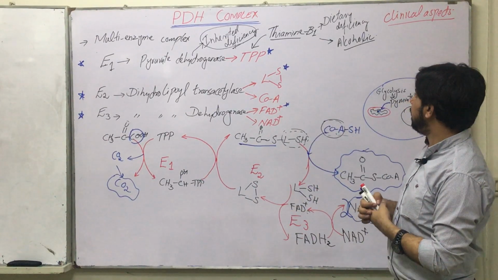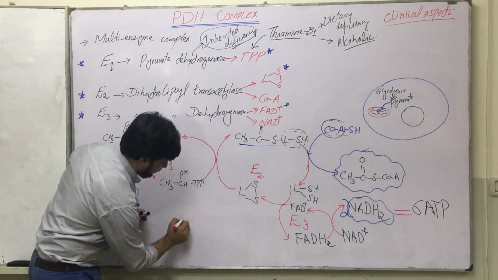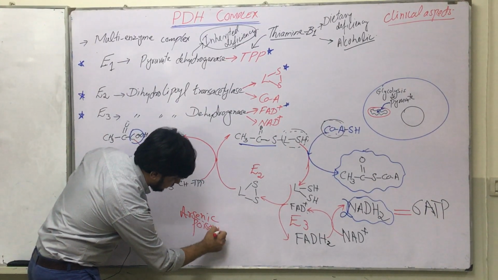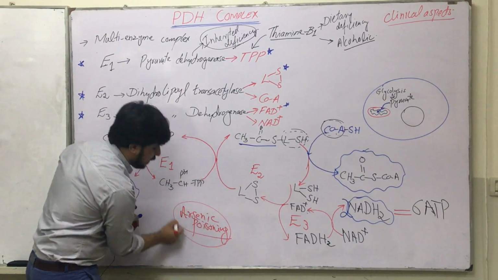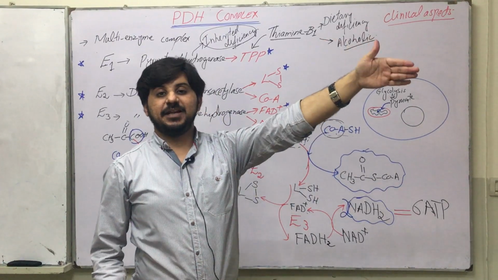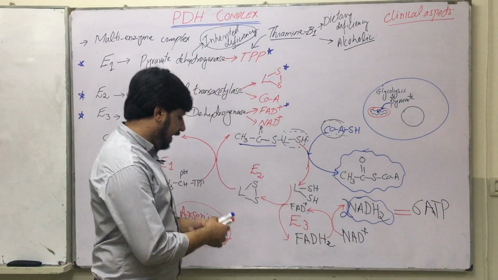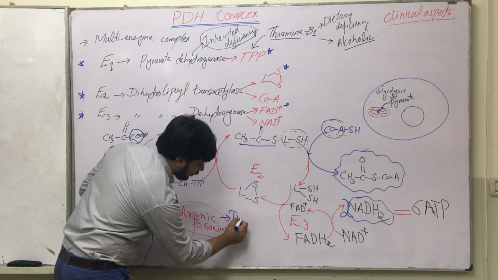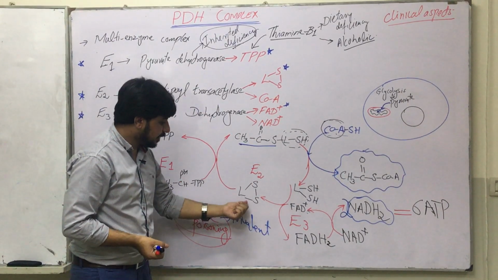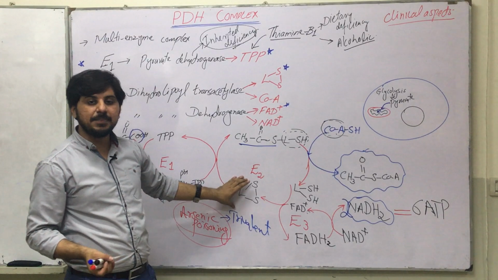And the next clinically important point is arsenic poisoning. Usually arsenic is present in two forms, trivalent as well as pentavalent. The pentavalent form of arsenic will affect the glycolytic pathway, while the trivalent form of arsenic will compete with lipoic acid.